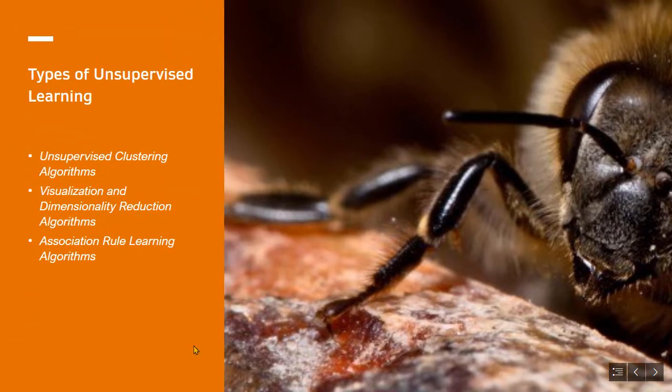Types of unsupervised learning. In unsupervised learning, the training data is unlabeled. It means the system tries to learn without a teacher. The most important unsupervised learning algorithms we will discuss in this presentation are clustering algorithms, visualization and dimensionality reduction algorithms, and association rule learning algorithms.